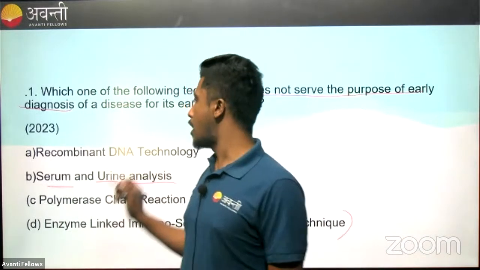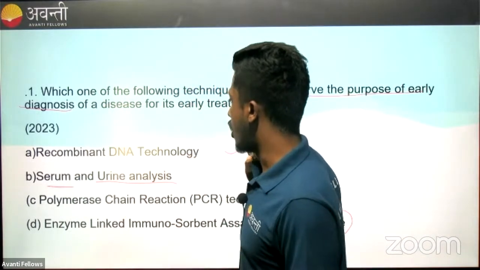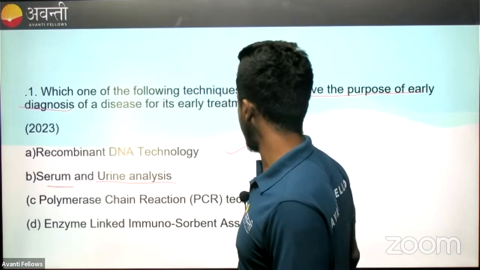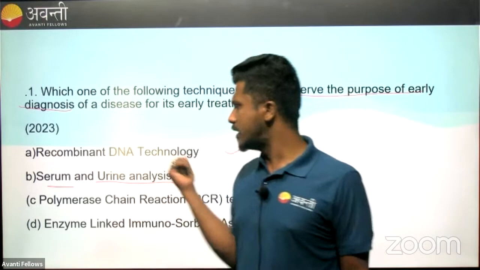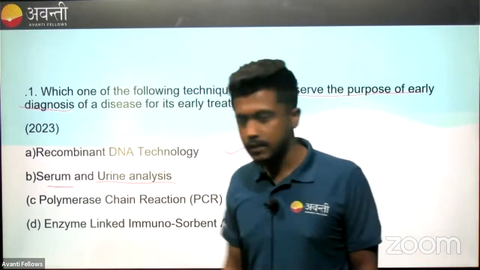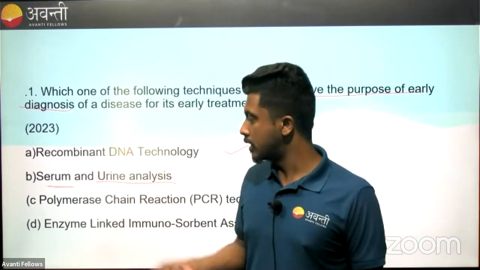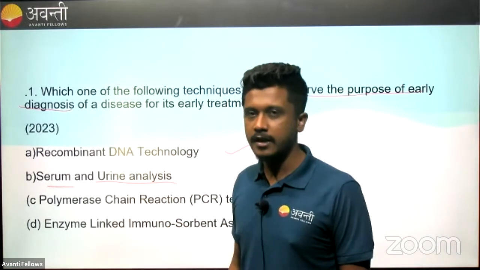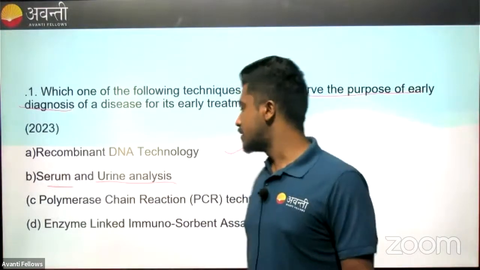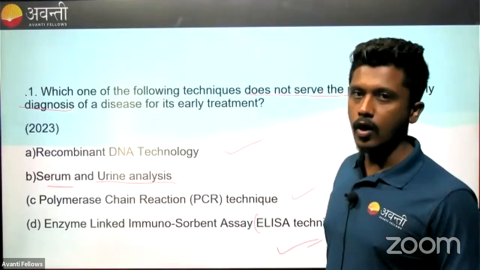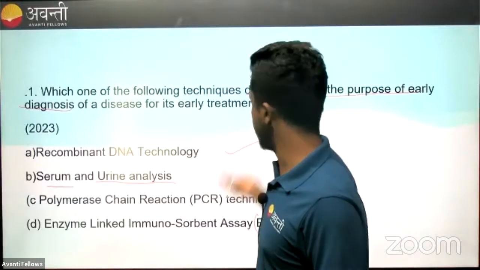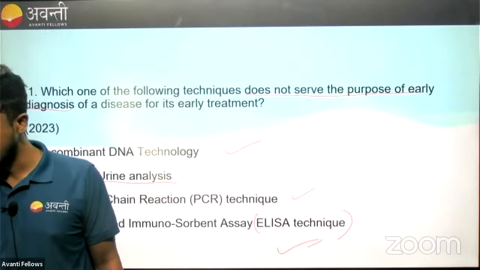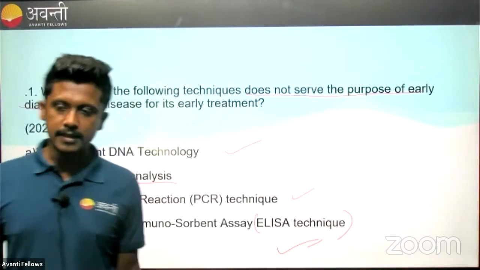Whereas if you talk about rDNA technology, PCR or enzyme linked immunosorbent assay: recombinant DNA technology we use for molecular analysis. Next one, PCR, you know that through amplification we can detect. Enzyme linked immunosorbent assay is an immunological assay. Even in this case, it will lead to rapid tests or rapid analysis of a particular disease. So our option is B. It does not serve. Serum and urine analysis is very, very late. That's why these techniques were developed.